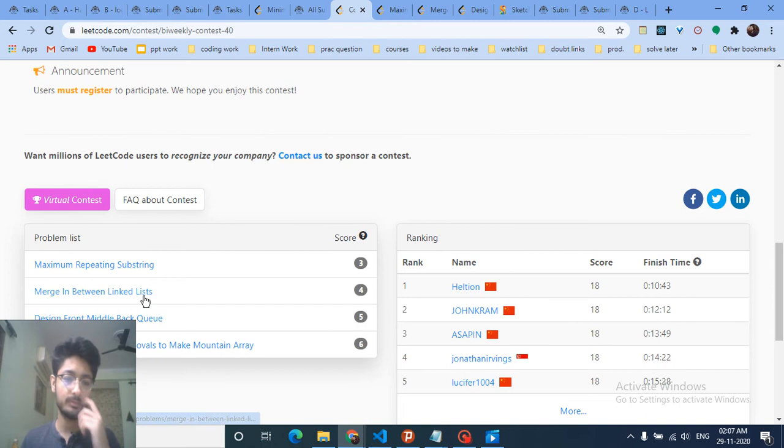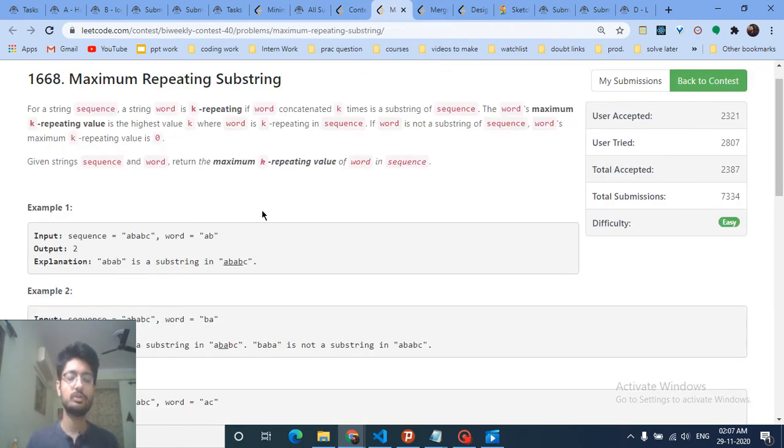According to me, only the second problem is really good. The first and the third problems are relatively easy if you know the constraints and try to implement them in a brute force way. So the first problem is maximum repeating substring.